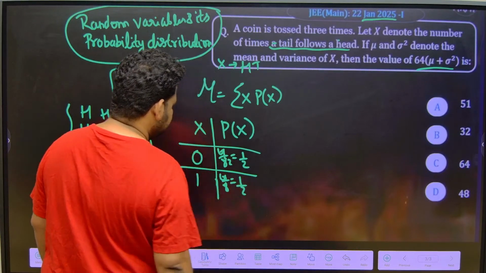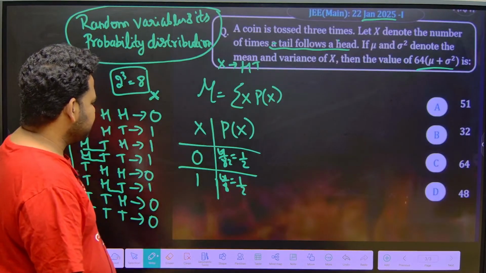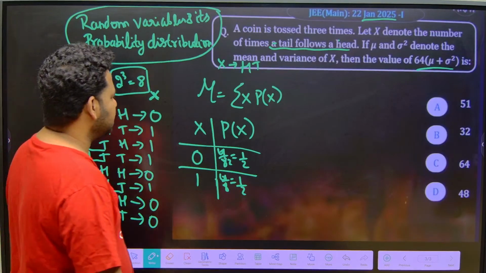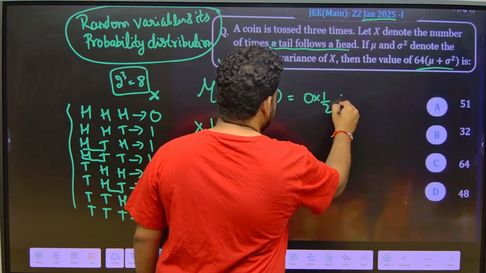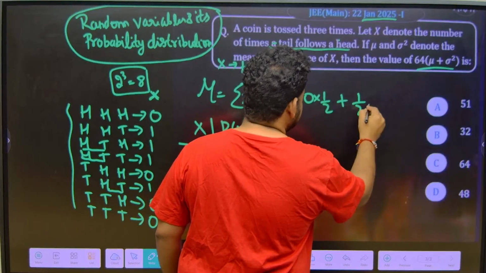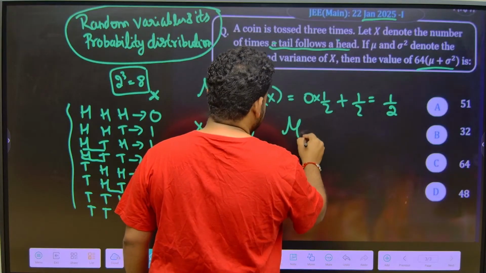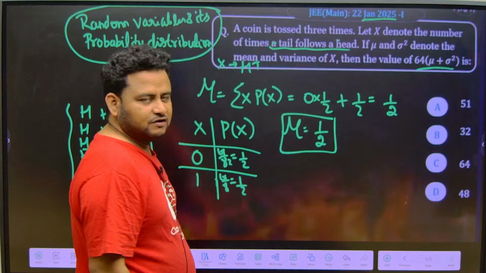Now see here, summation of x into p of x means first 0 into 1 by 2, plus 1 into 1 by 2. 0 into 1 by 2 is 0 only, and this I will get as 1 by 2. So I got the mean as 1 by 2.